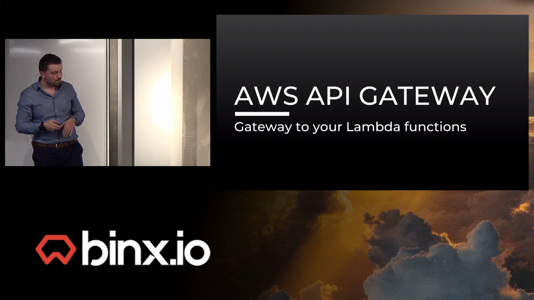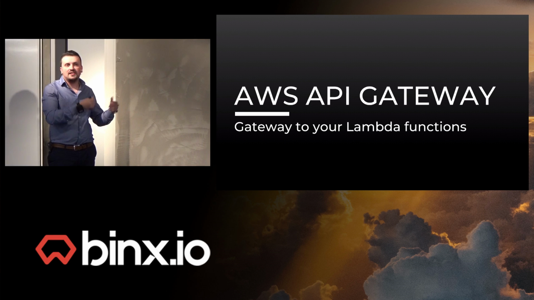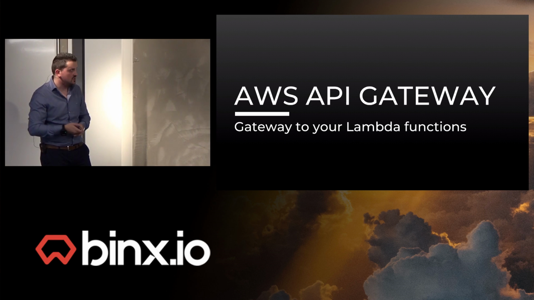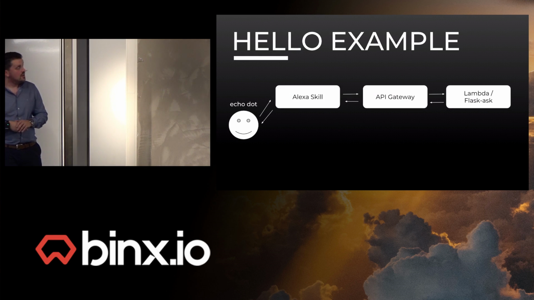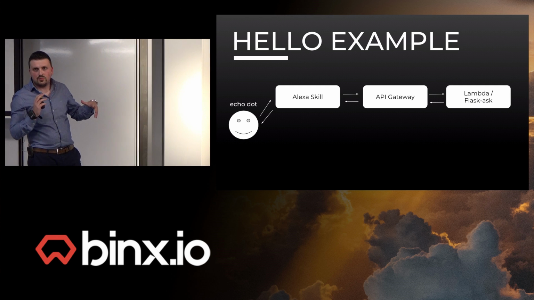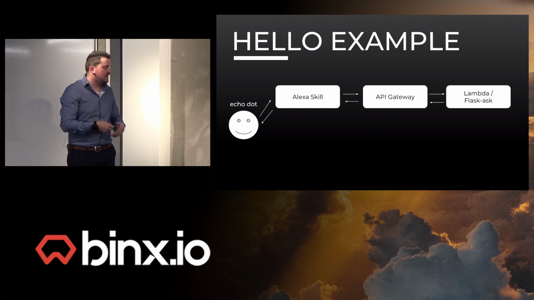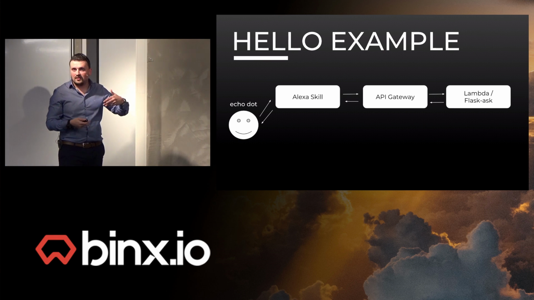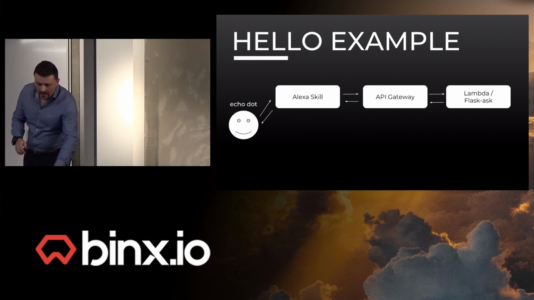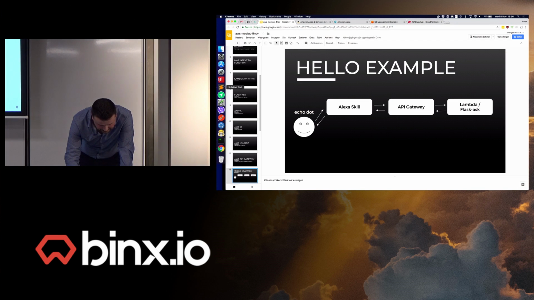And of course, as I said, there is AWS API gateway, which is a gateway to your Lambda functions that you create. So I'm going to start off with a very simple example. That's just the hello example. I'll be telling Alexa to do something, and it will give me a phrase back. How this will work is actually the following.